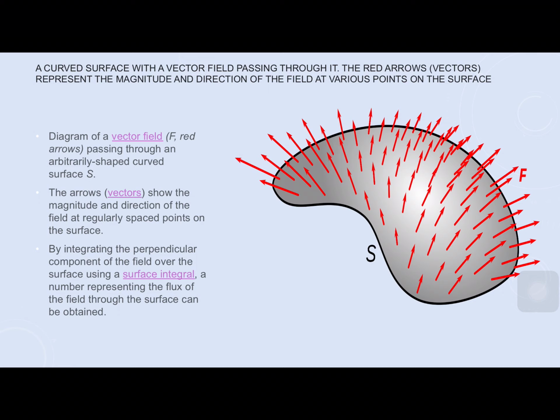See in this diagram, the vector field F bar, shown by red arrows, passes through an arbitrarily shaped curved surface S. The arrows show the vectors, magnitude and direction of the field at regularly spaced points on the surface. By integrating the perpendicular component of the field over the surface using a surface integral, a number representing the flux of the field through the surface can be obtained.